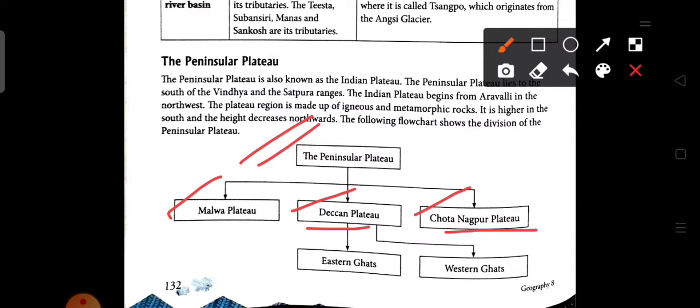And further, the Deccan Plateau is divided into Eastern and Western Ghat. So we are now describing each of them one by one.